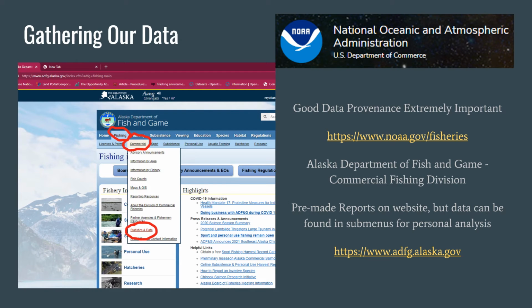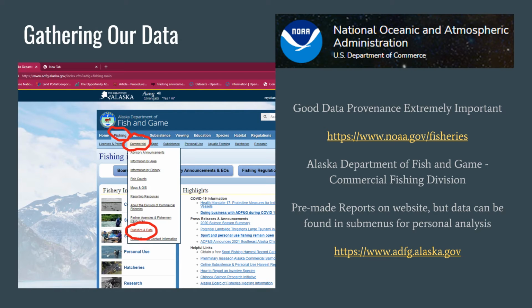Before we begin any data project, it's very important that we make sure we have the best quality data possible. There's a saying for that. It's called garbage in, garbage out. So we really want to make sure we don't put any garbage in. A good source for data is typically going to be scientific websites, particularly government scientific websites, and that is where we're getting our data from.